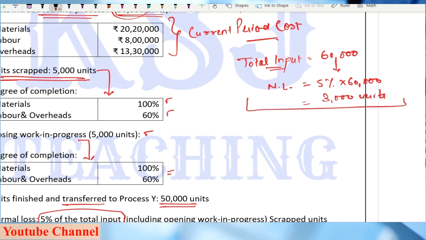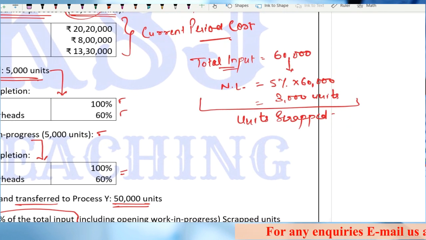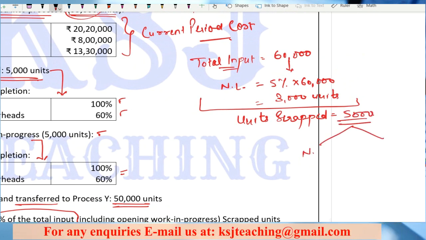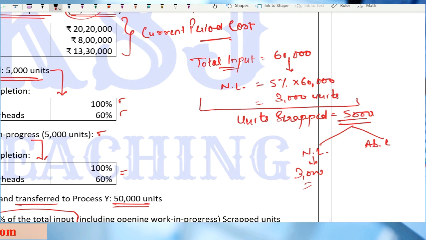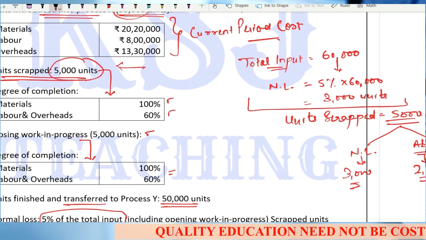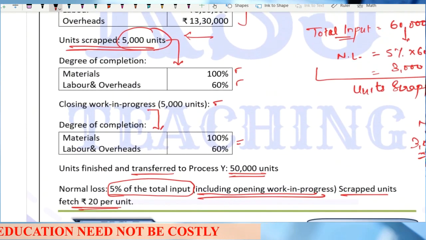Now, he says units scrapped, how much? 5,000 units. Out of these 5,000 units, if my normal loss is 3,000 units as calculated here, the rest will be my abnormal loss, that is 2,000 units. That is why I told you that it was not given here whether it is a normal or abnormal loss, but we can calculate it on the basis of this information.